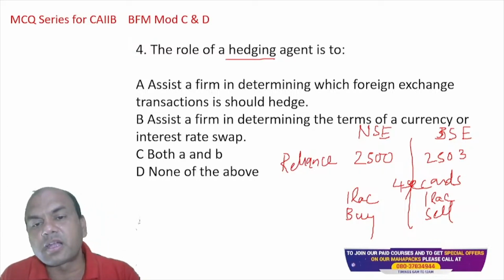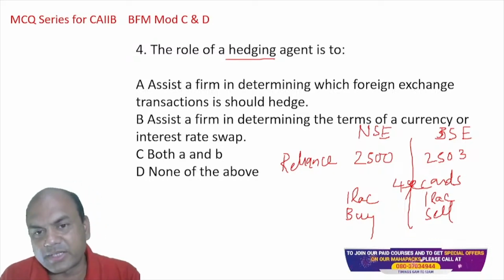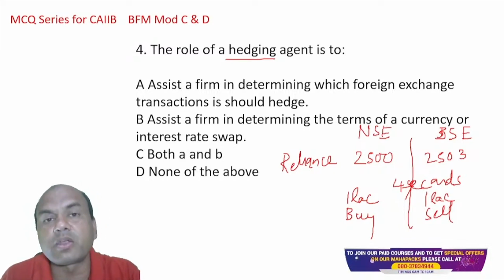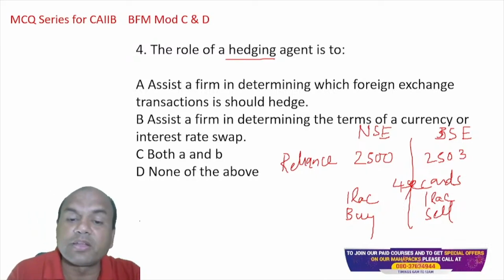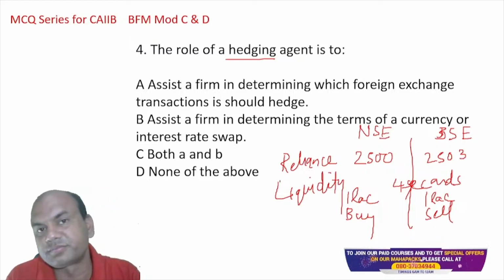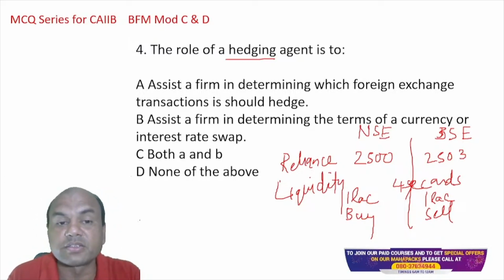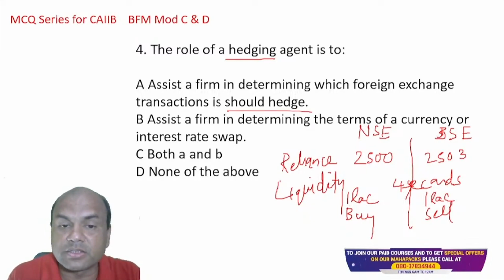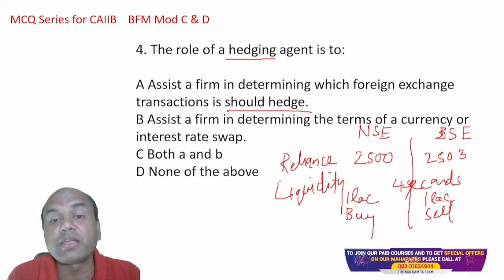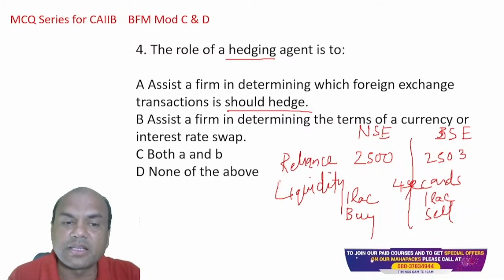Assist the firm in determining which foreign exchange transactions should be hedged. Here it depends on which currency or which commodity you are hedging. There should be enough liquidity in that. If there is no liquidity, then there is no logic of hedging. Hedging is always done in liquid stocks and liquid commodities. So which is to be hedged should be decided, and that should be supported by the hedging agent's team.